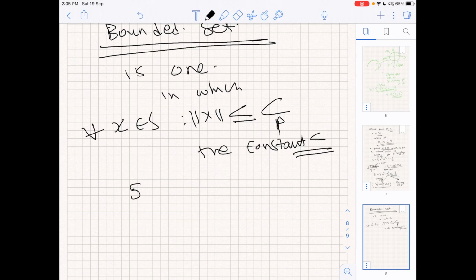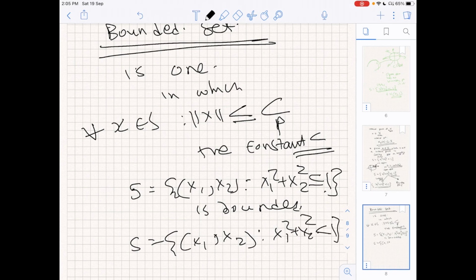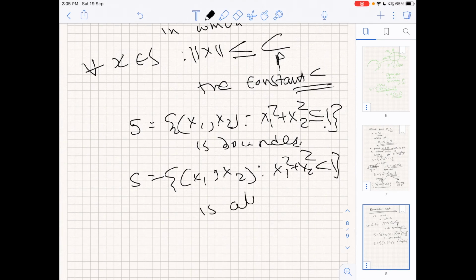So for example, the set of (x1, x2) such that x1 square plus x2 square is less than or equal to 1 is bounded. The set of (x1, x2) such that x1 square plus x2 square is strictly less than 1 is also bounded. So in the above case we have a closed and bounded set, and in this case we have an open and bounded set.